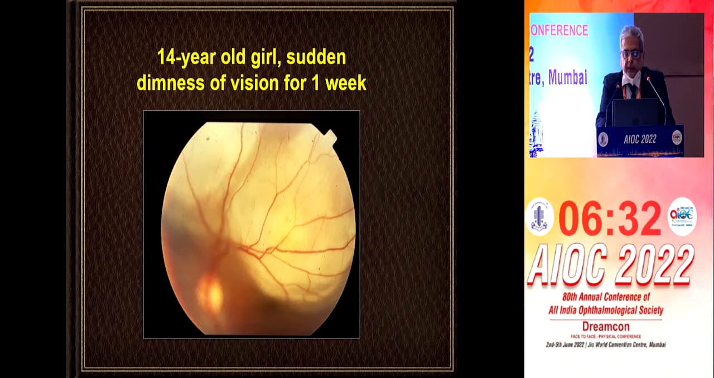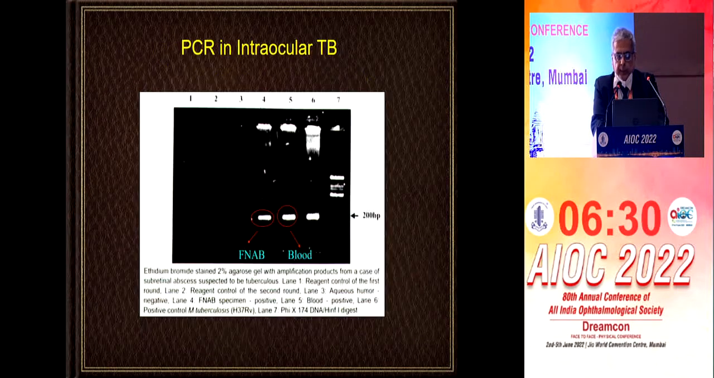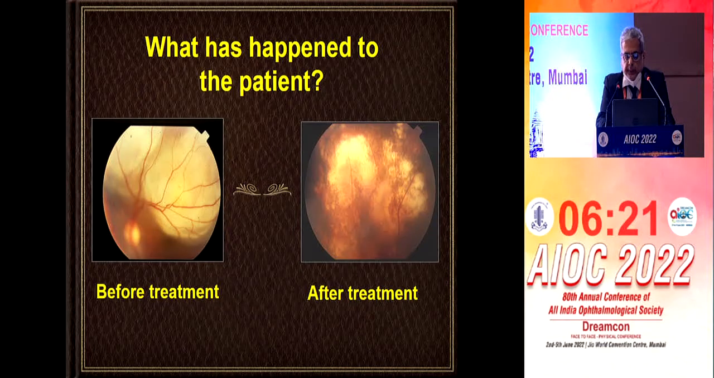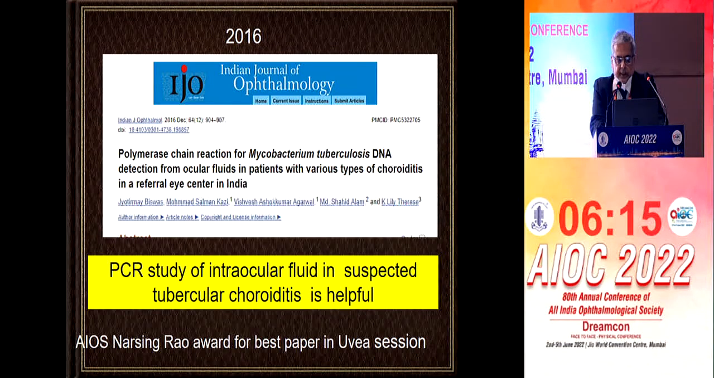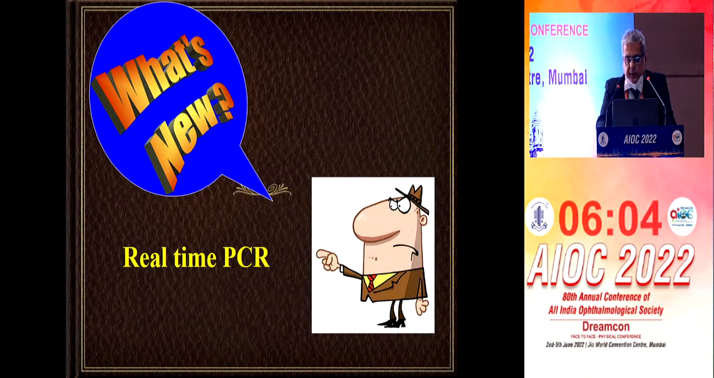This is a 14-year-old girl with sudden dimness of vision for 1 week. PCR for intraocular TB on fine needle aspiration biopsy was positive for Mycobacterium tuberculosis DNA. And what happened to the patient after treatment with specific antitubercular drugs? There was complete resolution of inflammation. We subsequently did PCR study of intraocular fluid in suspected tubercular choroiditis, which got the AIOS Nursing Award for best paper in the uvea session.